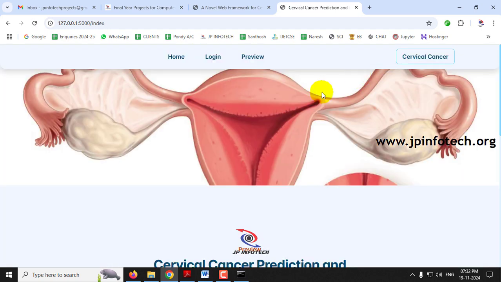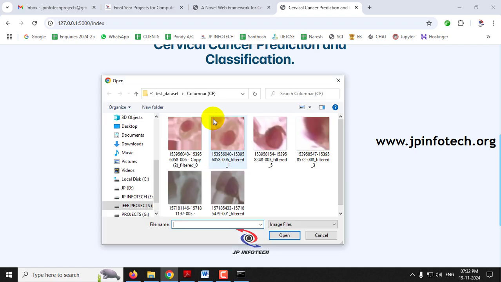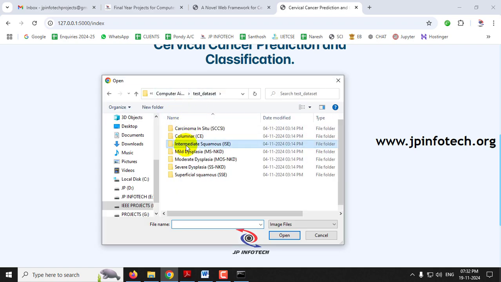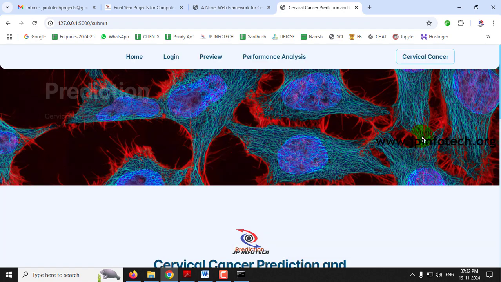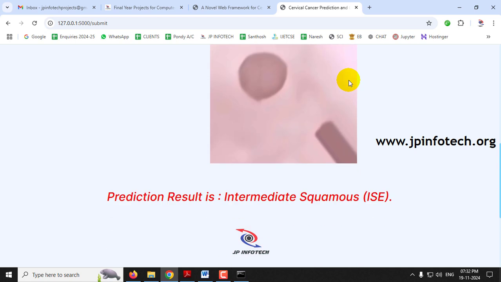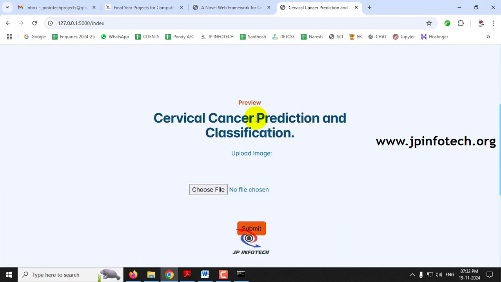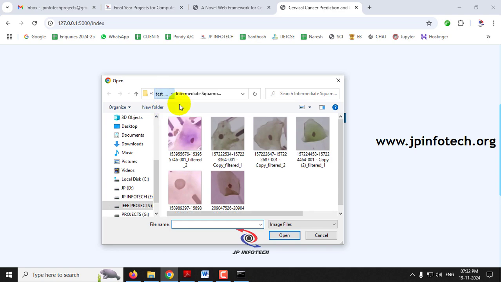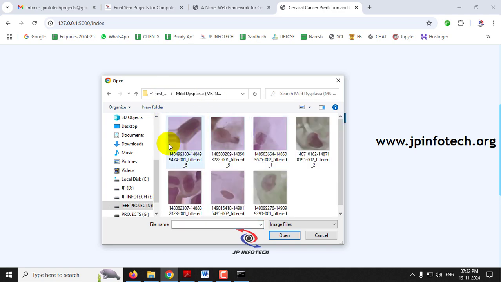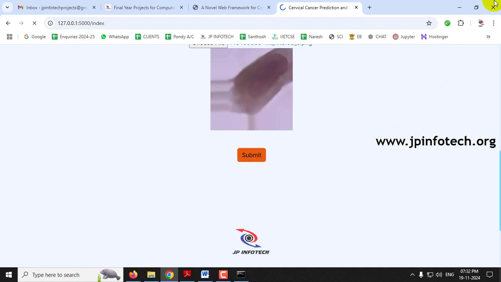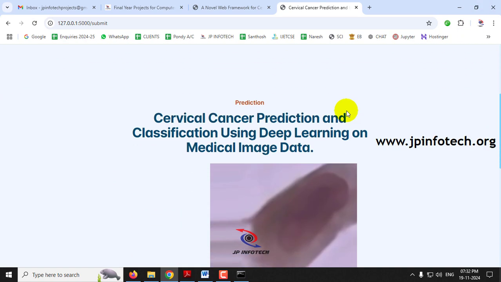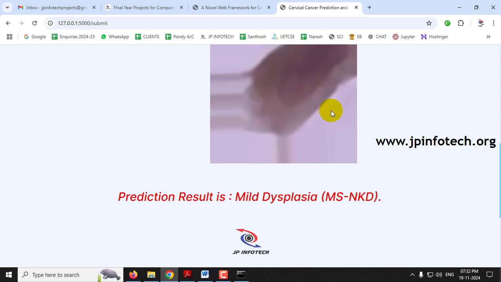Now let me go to the preview menu again, select choose file, go to the other case, select an image and click submit. Now you can see the predicted result for this case is intermediate squamous IC. Now let me go to the preview menu again and select another image from the other case and click submit. Now you can see the predicted result is mild dysplasia.